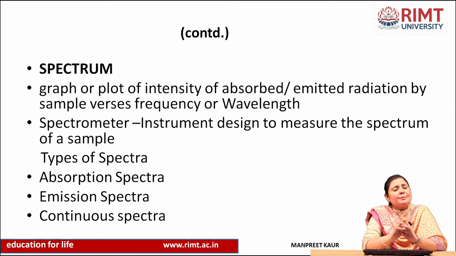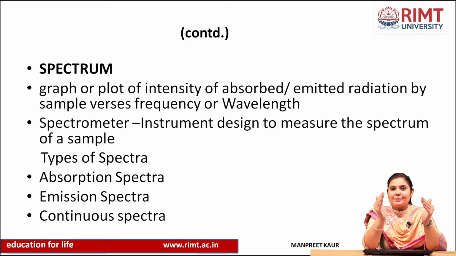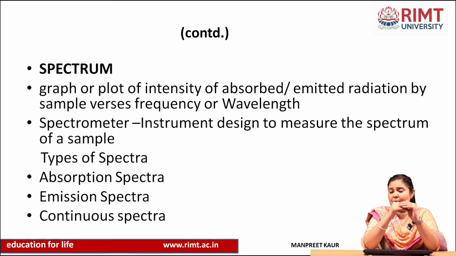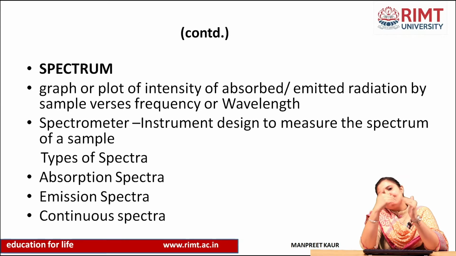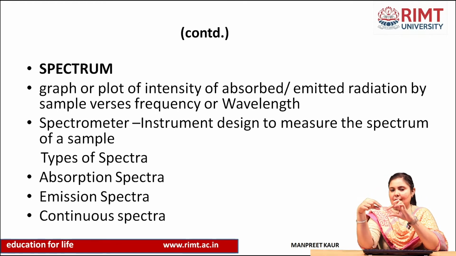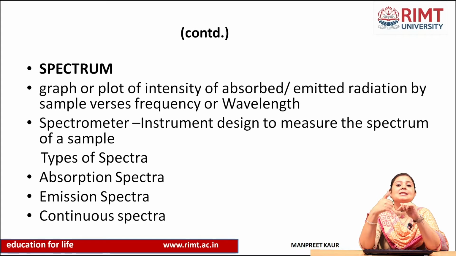Now, what is the meaning of spectrum? As its name indicates, a spectrum is a graph. A graph between what and what? It is a plot of the intensity of radiation absorbed or emitted by a sample versus frequency or wavelength. So the spectrum is a graph between intensity and frequency or wavelength. The intensity is of absorbed or emitted radiation.